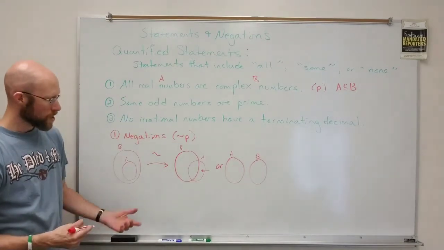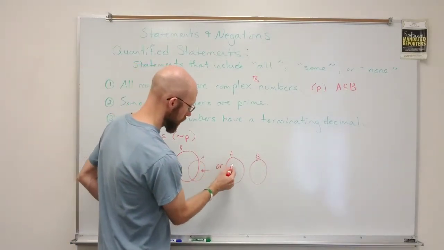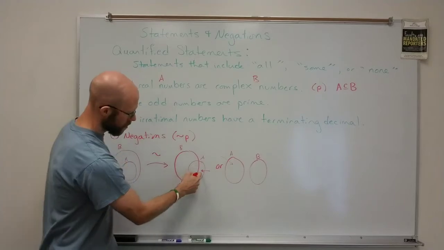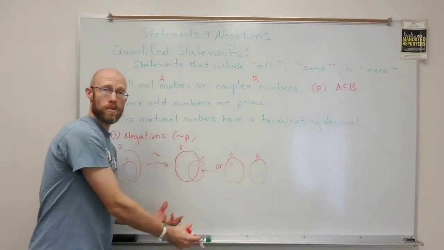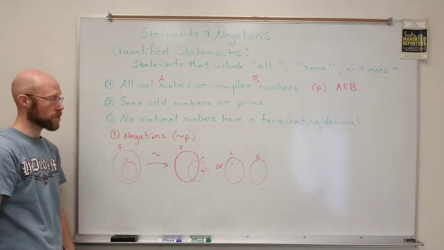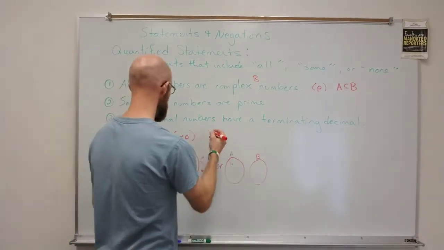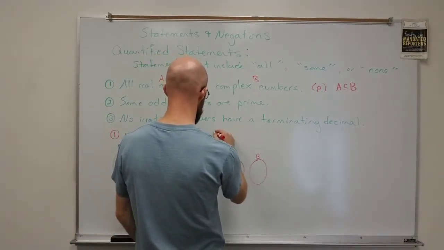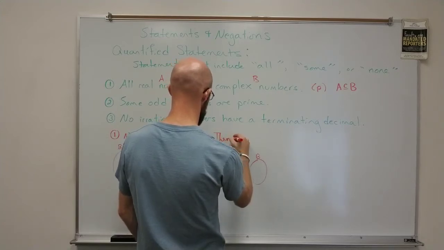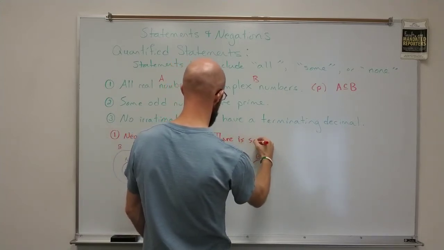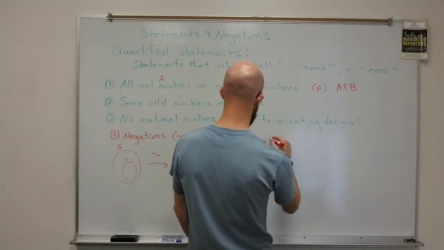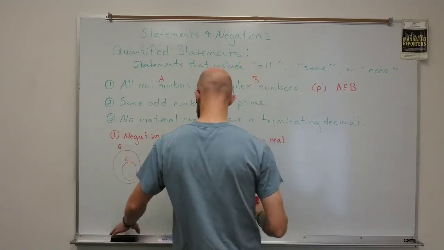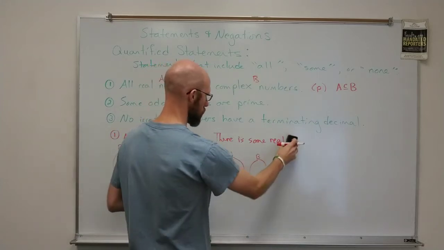Basically, as long as there are elements of A that are not in B, or here there's elements of A that are not in B, then you've encompassed both of these situations and effectively negated the original. So what I could say is, there is some real number. Well, let me do it in set form and then we'll translate it.